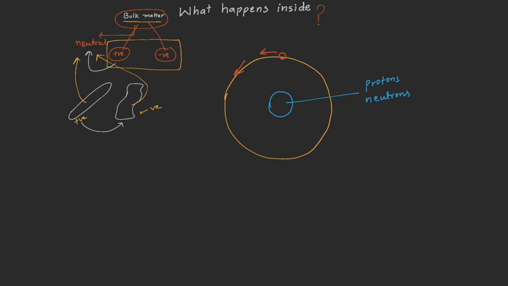Now, protons are positively charged. That's why the whole nucleus is positively charged. And the neutrons have no charge on them. Electrons are negatively charged.